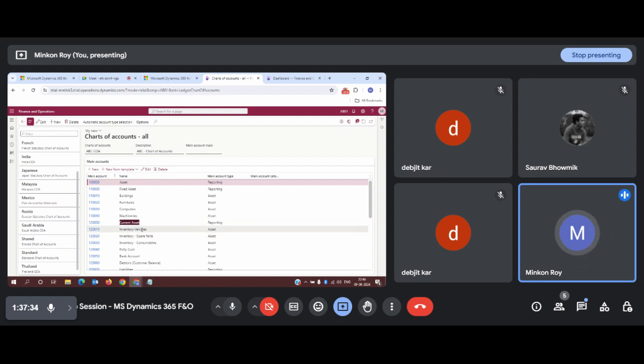And similarly, current assets will be inventory vehicles. Vehicles will be current, right? They are movable. Every time any sale is done, we will be selling vehicles, and again you will be bringing vehicles from your factory, manufactured vehicles. So this is a current asset. Current asset means it's a movable one. And the inventory spare parts. Suppose you are selling an additional spare part for your vehicle also. Again, these are movable spare parts. You will be selling them continuously throughout your business process.